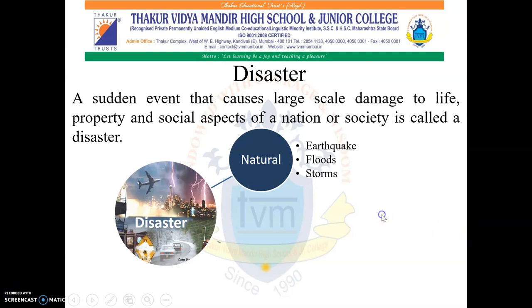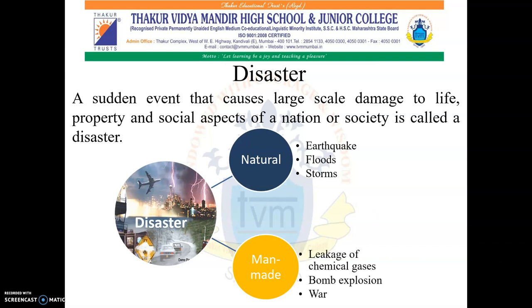Second type of disaster is man-made disaster. Man-made disasters are caused due to human negligence or error involving a failure of a man-made system, as opposed to the natural disasters which are resulting from natural hazards. Such man-made disasters are leakage of chemical gases, bomb explosion, and war.